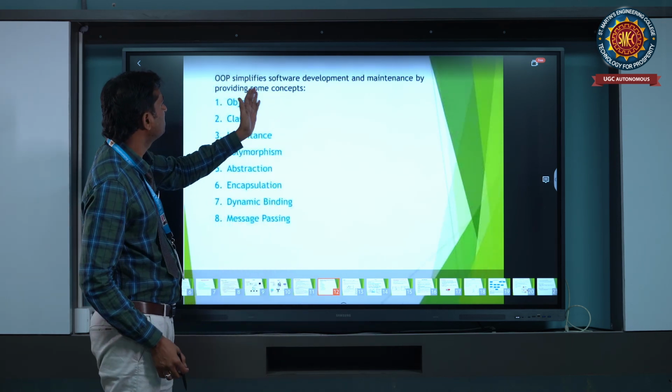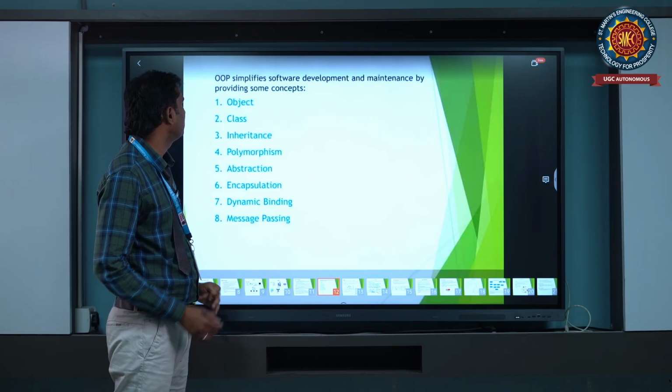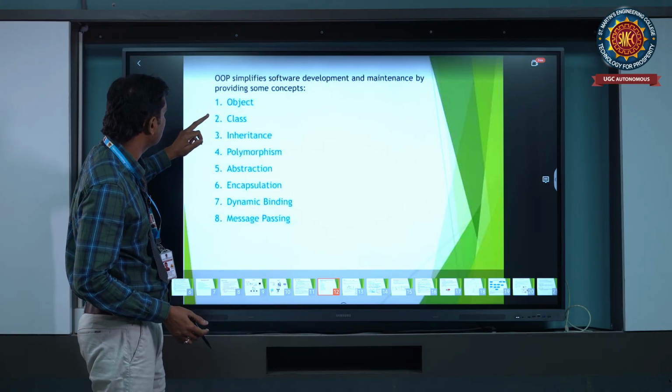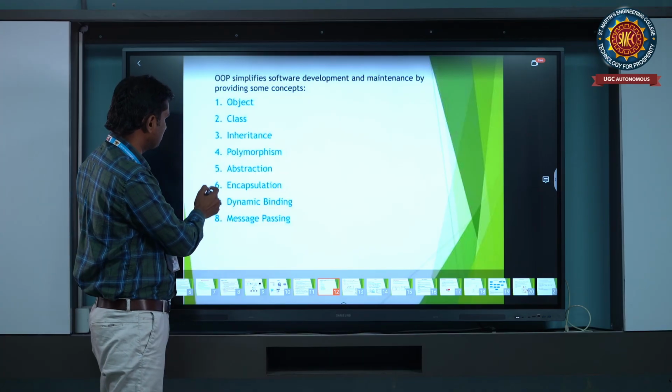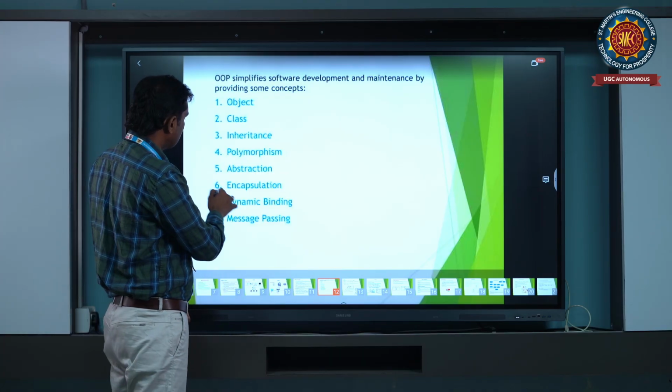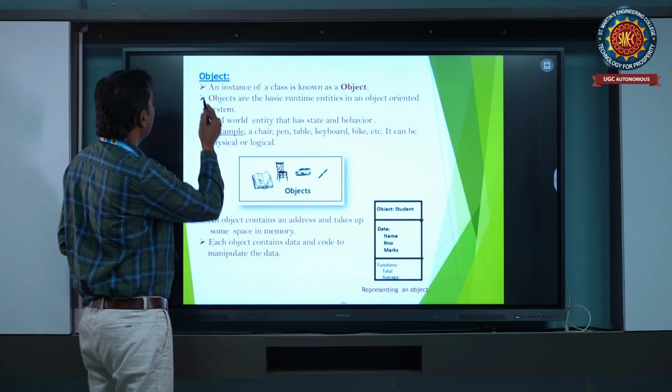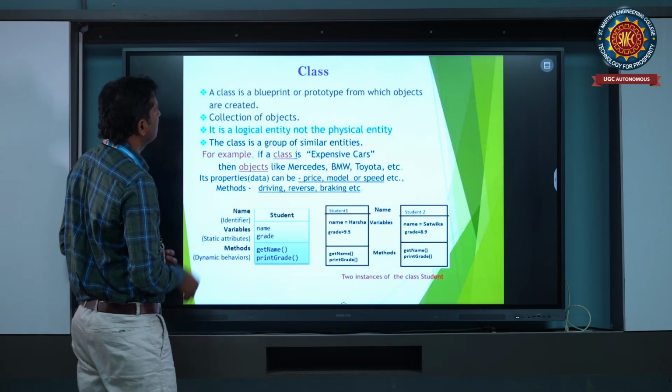OOPS simplifies software development and maintenance by providing some concepts. We have class, object, inheritance, polymorphism, abstraction, encapsulation. These are the main things, so we will discuss them one by one. First we discuss the class.